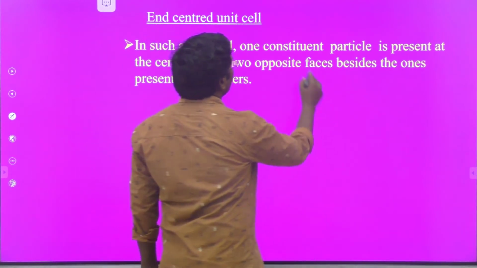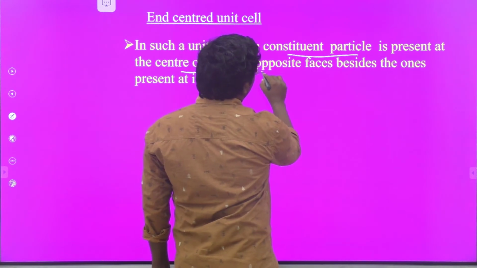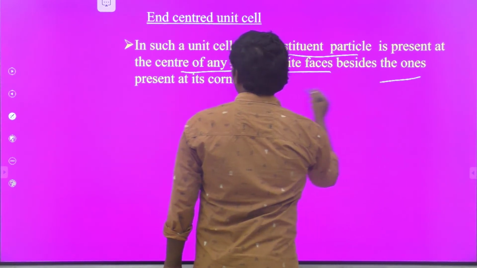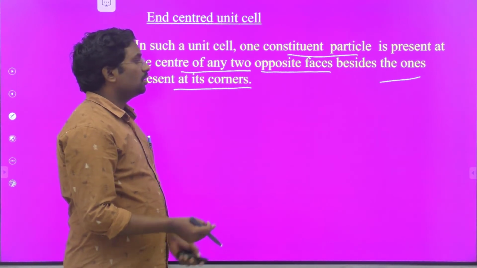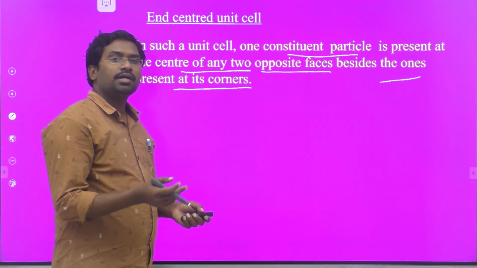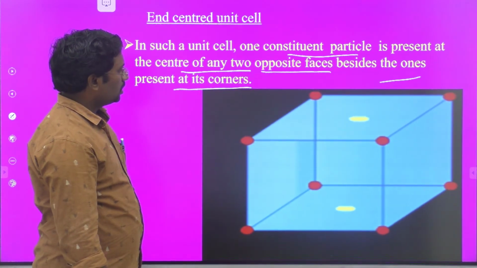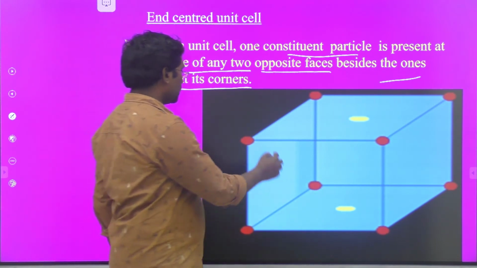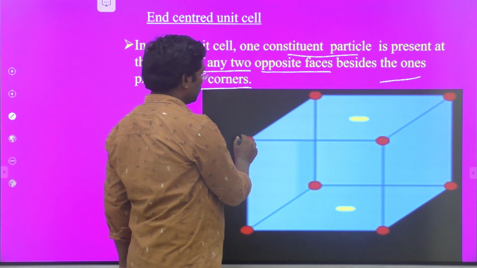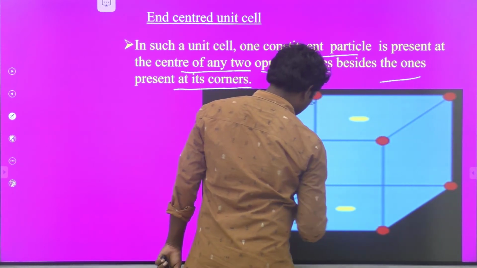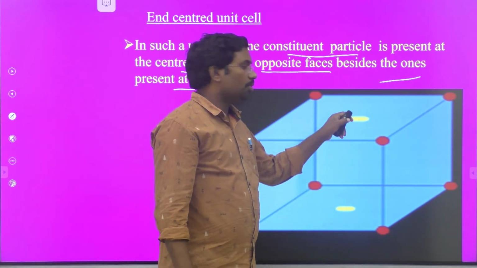In such a unit cell, one constituent particle is present at the center of any 2 opposite faces besides the ones at the corners. So in an end centered unit cell, the atoms are present at 8 corners and any 2 opposite faces. These are the atoms at corners, represented with the red symbol, 1, 2, 3, 4, 5, 6, 7, 8, and atoms at any 2 opposite faces.